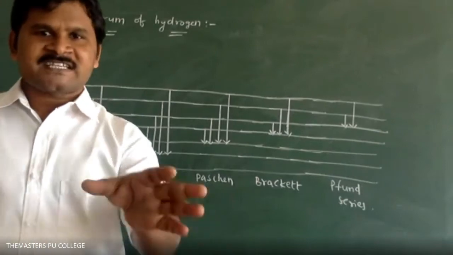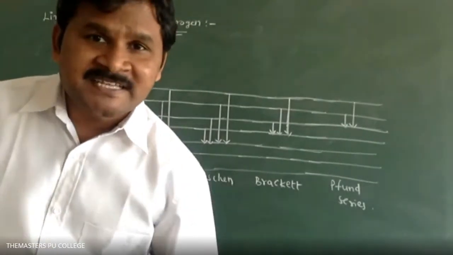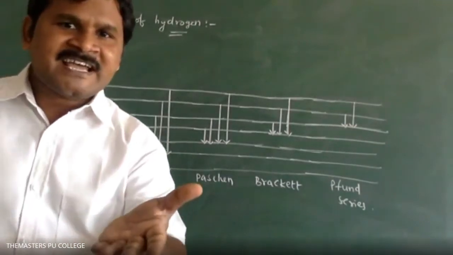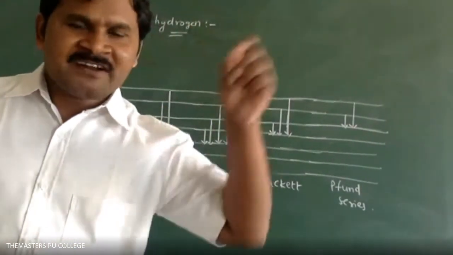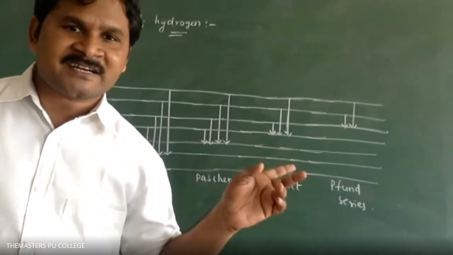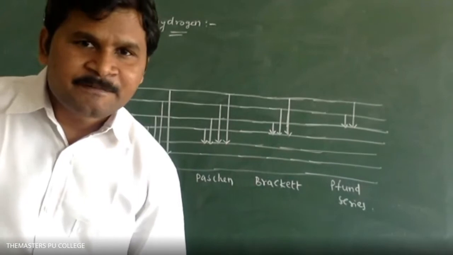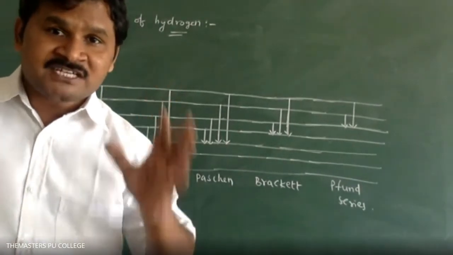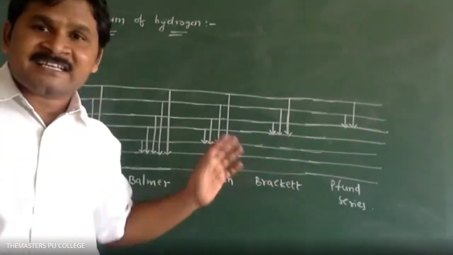Where are these series used, sir? These series are not used as such. The hydrogen spectrum gives these lines. You are saying hydrogen has different spectral lines. What is the wavelength, what is the energy and what is the frequency of these spectral lines? We have to calculate that now. Different frequencies we will use in different places. So that's why these spectral lines are important.